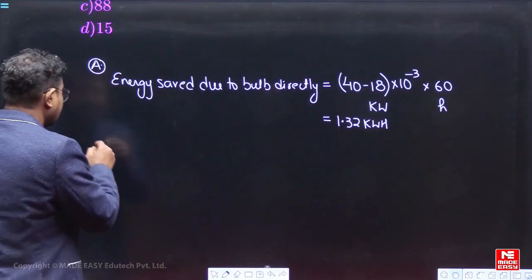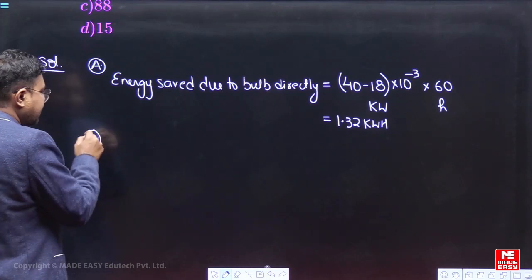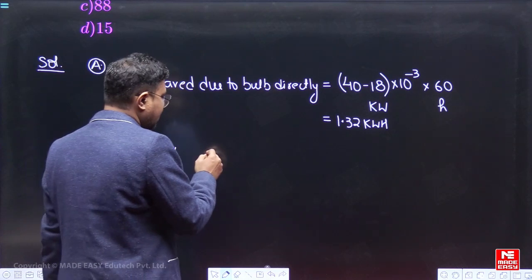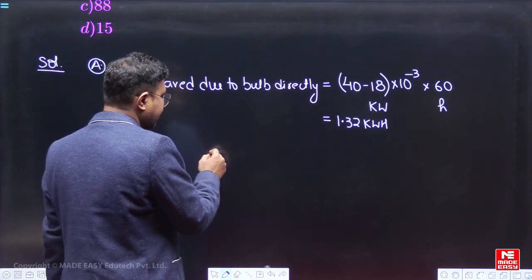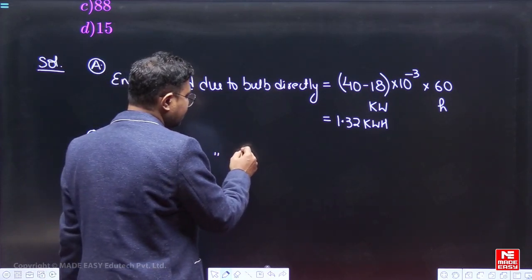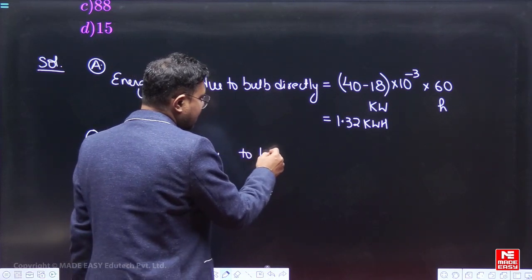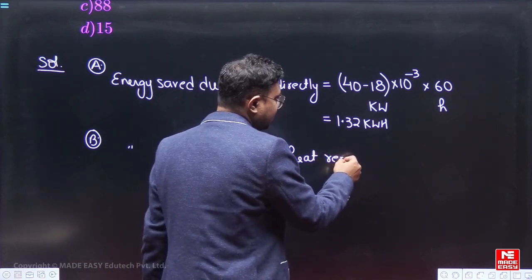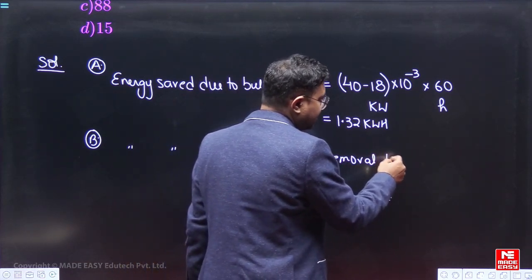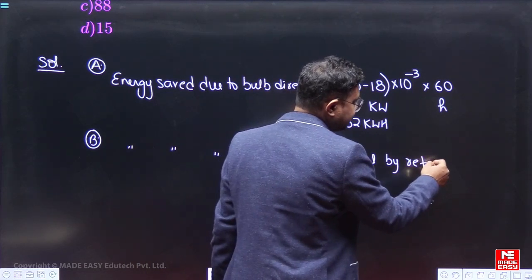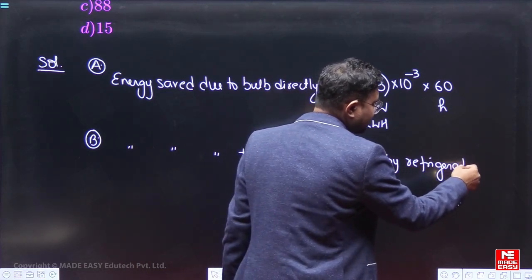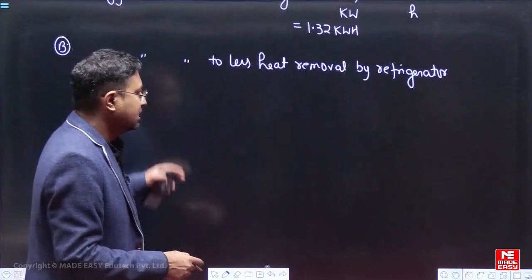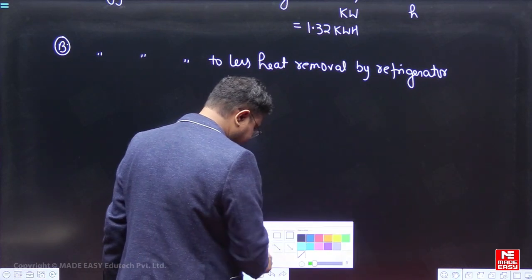So the B part is the energy saved due to less heat removal by the refrigerator. So how much less heat removal will be required, let us see.